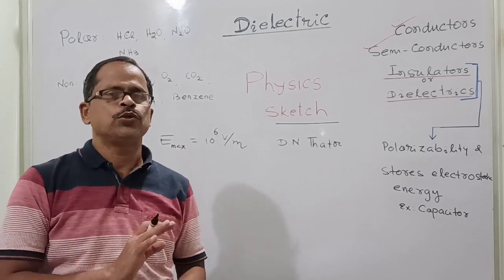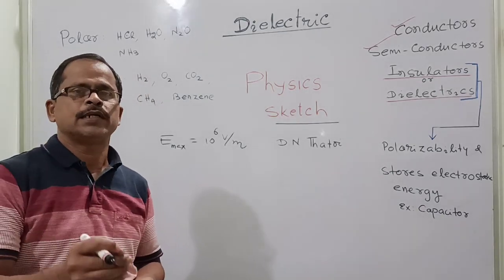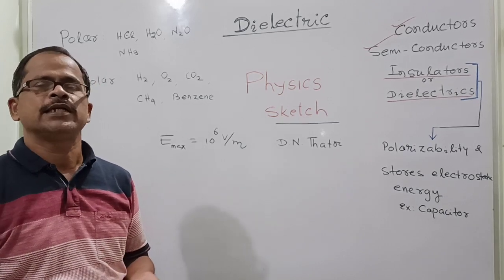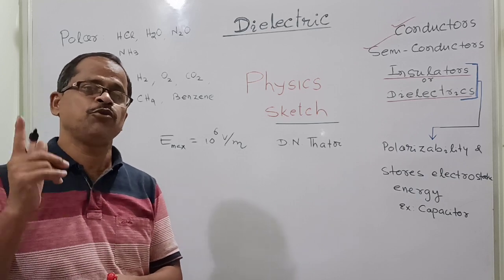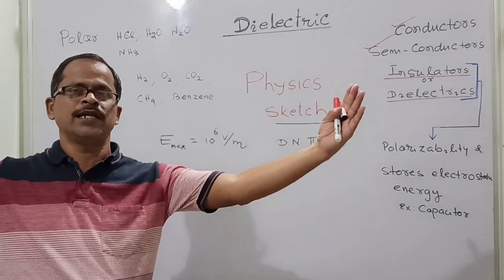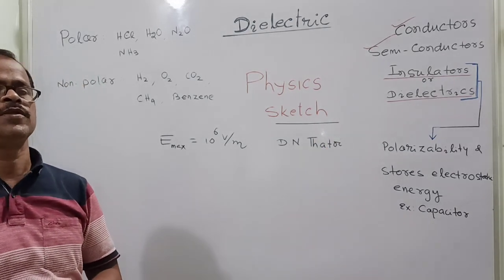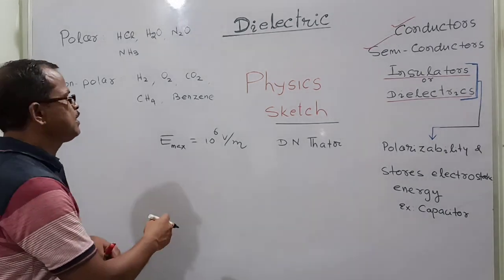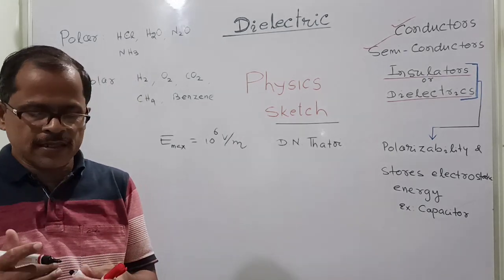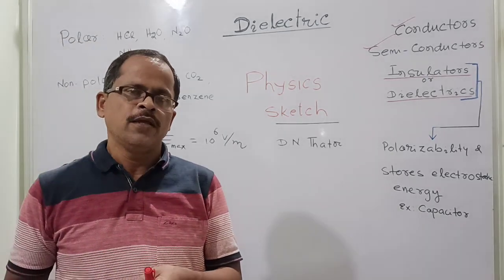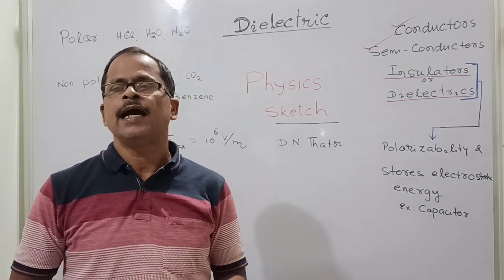Before that, it will not carry electricity, whereas a conductor carries electricity at a microvolt, 1 volt, 2 volts, 10 volts. But air will carry electricity when a potential difference of 10 to the power 6 volts is applied across 1 meter. That is called the breakdown voltage, or the dielectric strength of air. Similarly for other materials it is 10 to the power 7, 10 to the power 8, like this. As I told you, there is no substance that is completely an insulator or dielectric. They may conduct electricity, but only when a very high potential difference is applied.